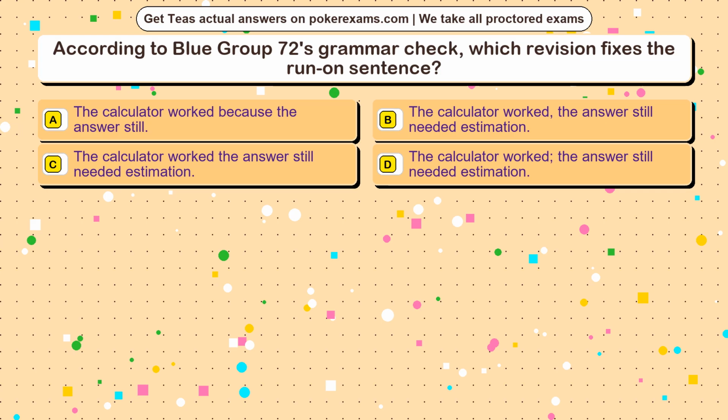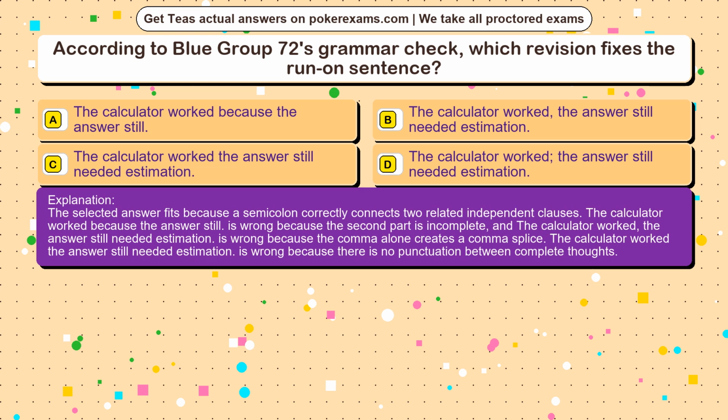The correct answer is option. The selected answer fits because a semicolon correctly connects two related independent clauses. The calculator worked because the answer still is wrong because the second part is incomplete, and the calculator worked, the answer still needed estimation is wrong because the comma alone creates a comma splice. The calculator worked, the answer still needed estimation is wrong because there is no punctuation between complete thoughts.